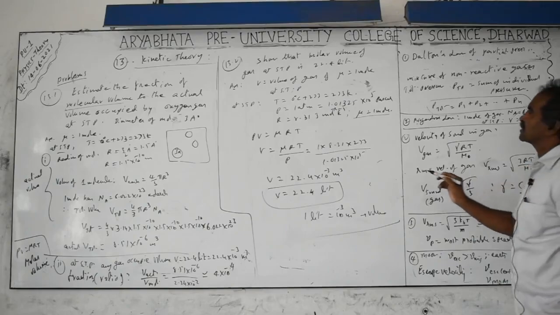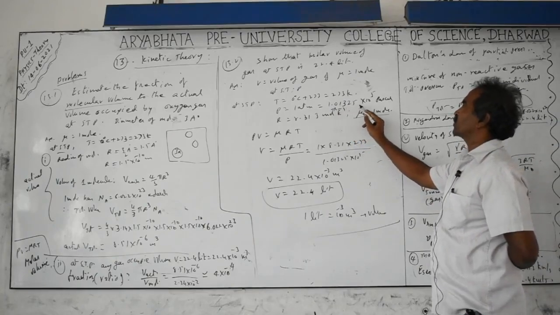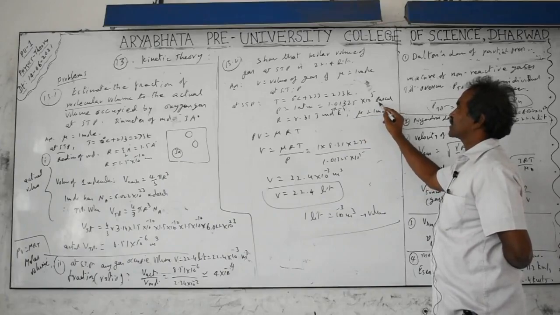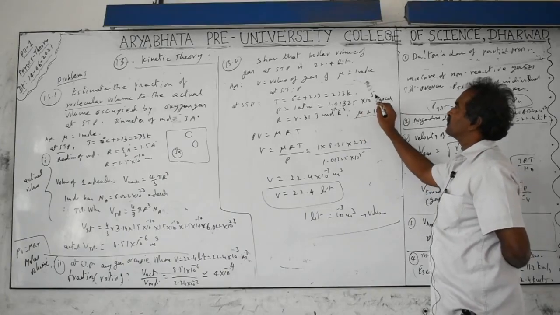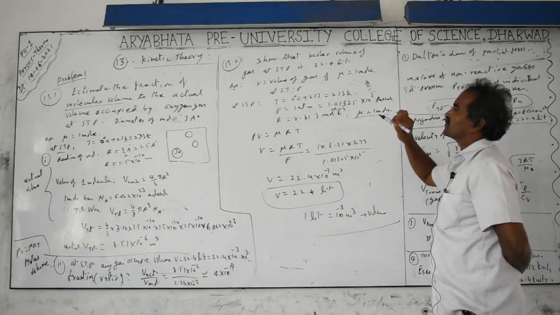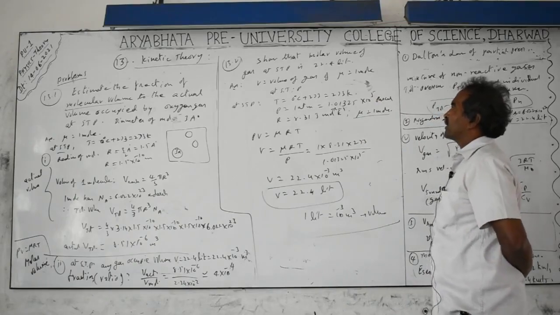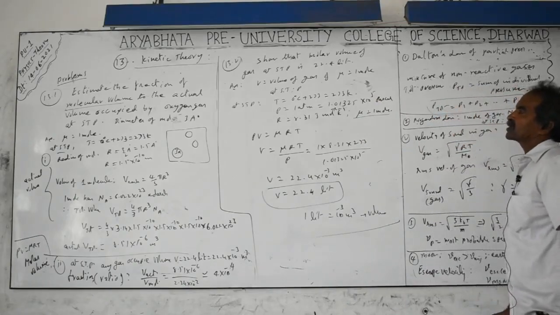1 atmosphere pressure is equal to 1.01325 into 10 to the power of 5 pascals or Newton per square meter. If you take just 10 to the power of 5, that is called 1 bar. The pressure unit is bar. The SI unit is pascals or Newton per square meter.